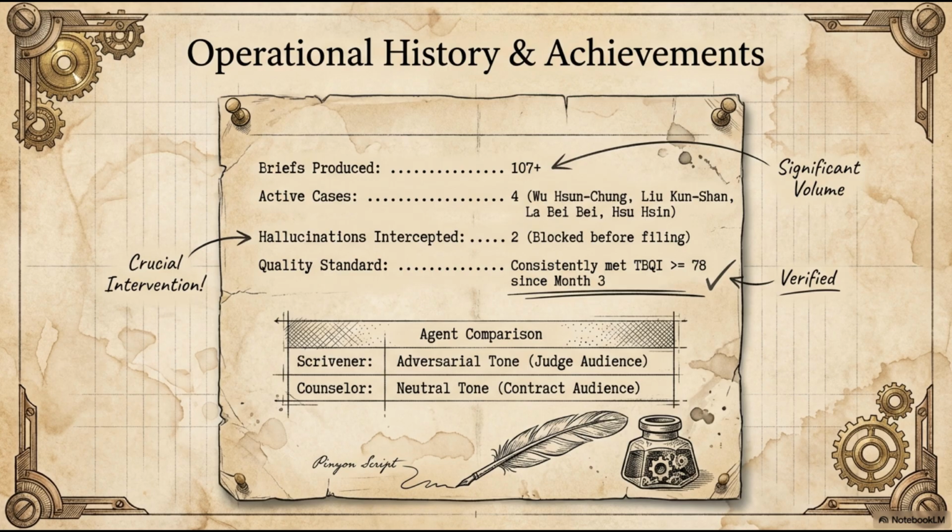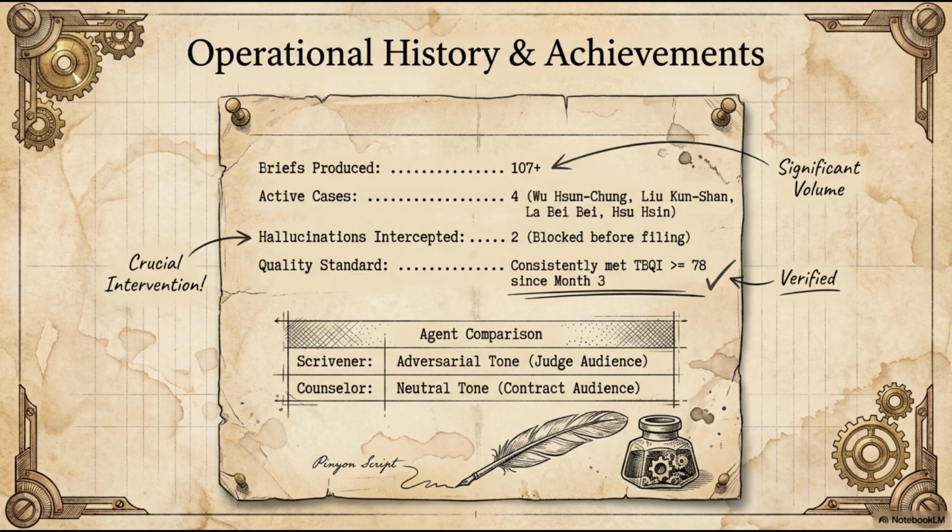Now, let me tell you about the fusion approach, because this is where it gets really interesting. We had 2 attorneys on our team with very different styles. One was methodical, detail-oriented, with dense citation work. The other was a storyteller. Her briefs read like narratives that happened to be legally rigorous. Both were excellent. But they were excellent in different ways.